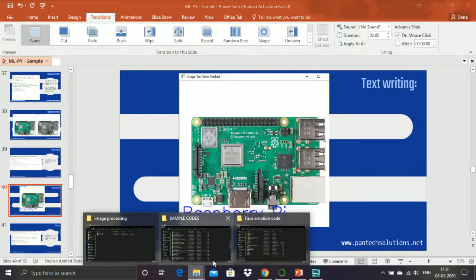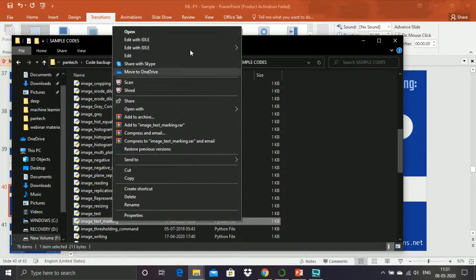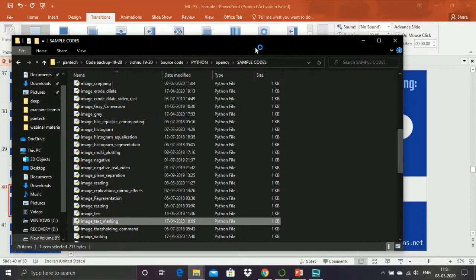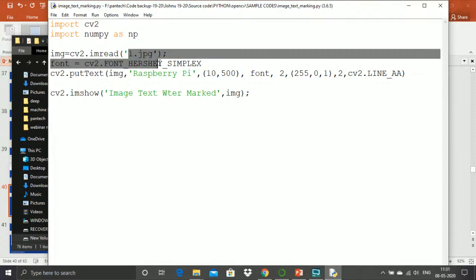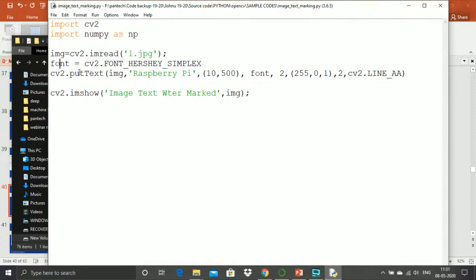So I can show you a demo on that. The same thing I have kept over here. img equal to cv2.imread, I will be reading that particular image. I will be applying this font style, and it has been declared with the name font, and this font name is only called over here. Instead of calling this, you can apply it directly also, there won't be any issues. And this is the name of the title.